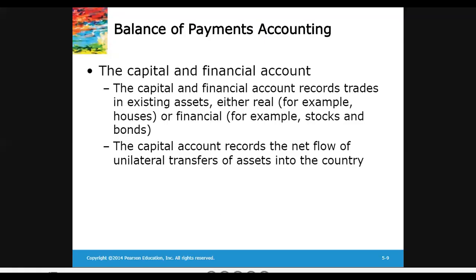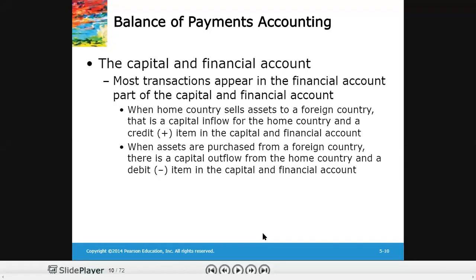So this was the idea of financial and capital account. The financial account records the inflow and outflow of financial assets: stocks, bonds, securities, right? So when Pakistan is selling more assets to, let's say, China, there would be an inflow of funds from China to Pakistan, right?